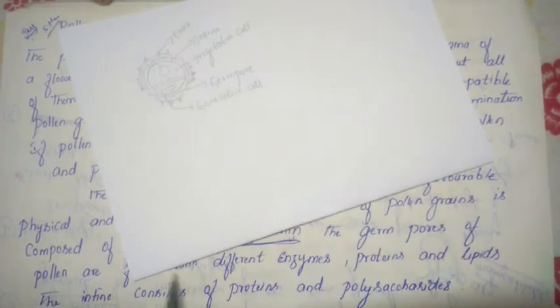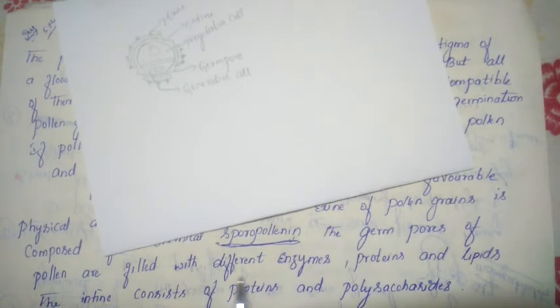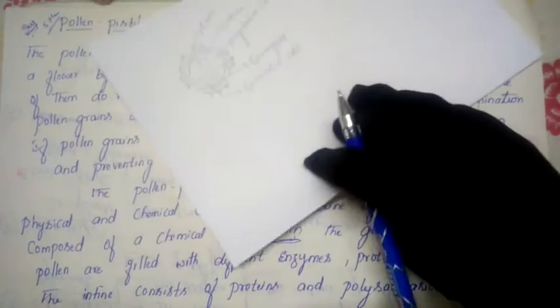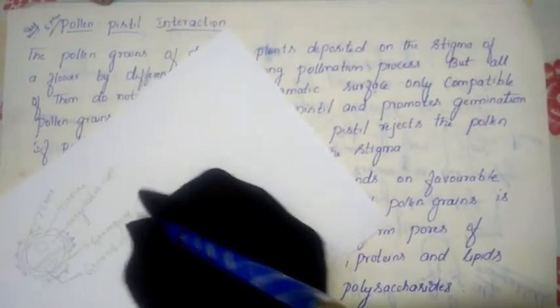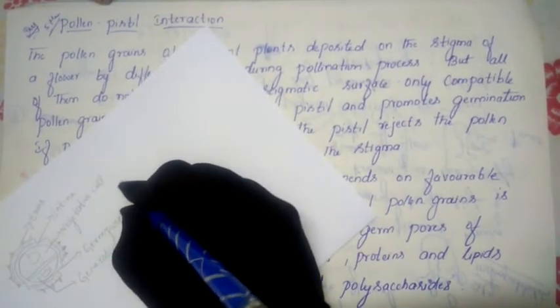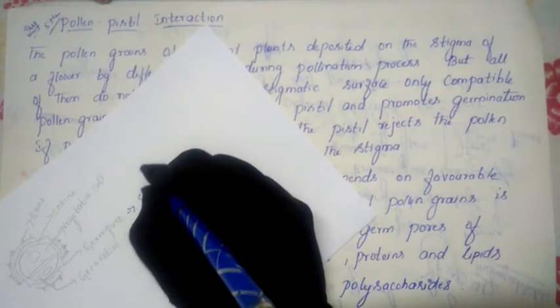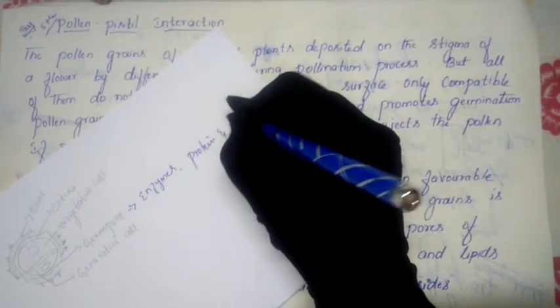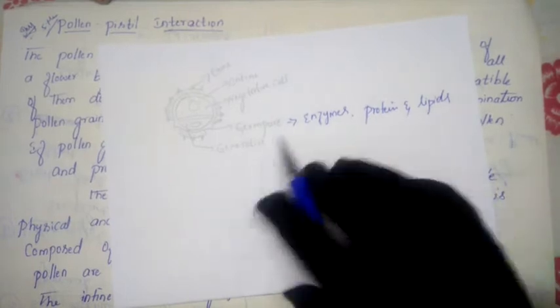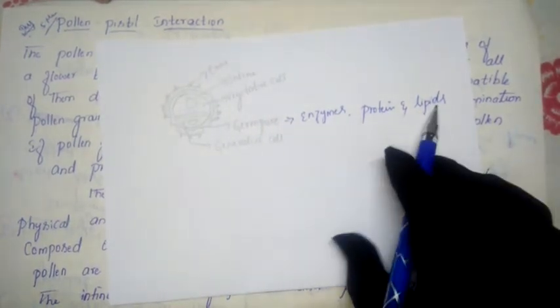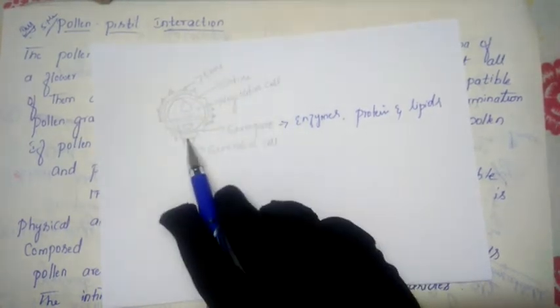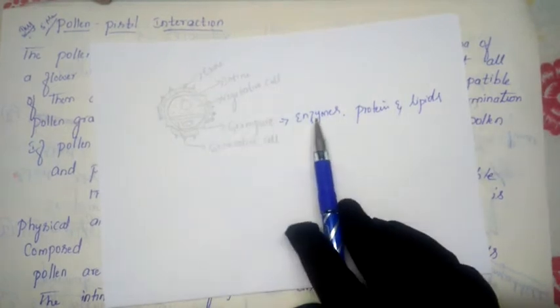So what does this germ pore contain? The germ pore contains different enzymes, proteins and lipids. Whereas the outer layer is made up of sporopollenin. And wherever the germ pores are present, in that place they contain enzymes, proteins and lipids.